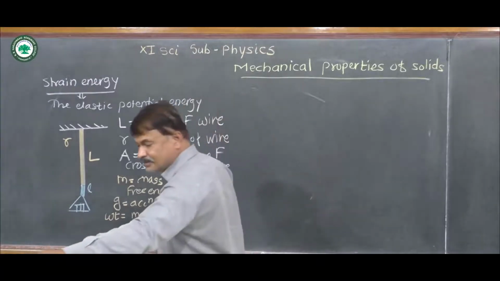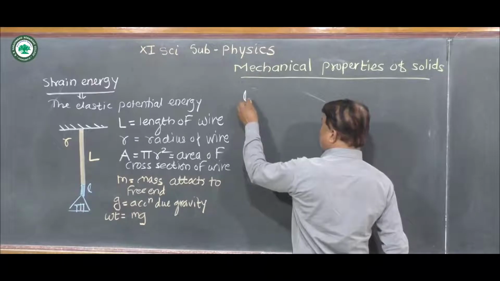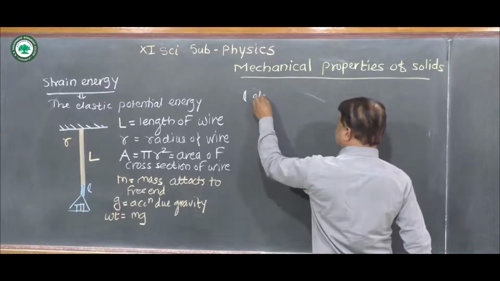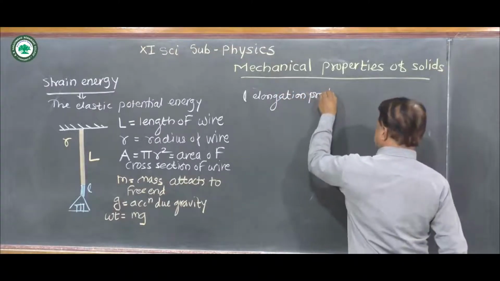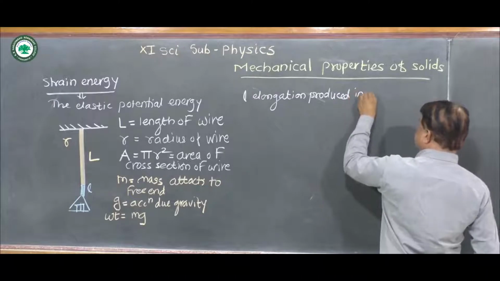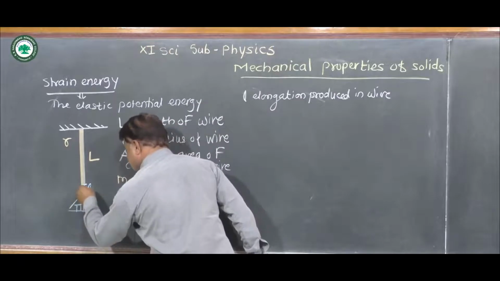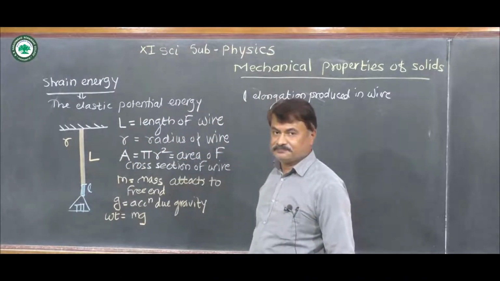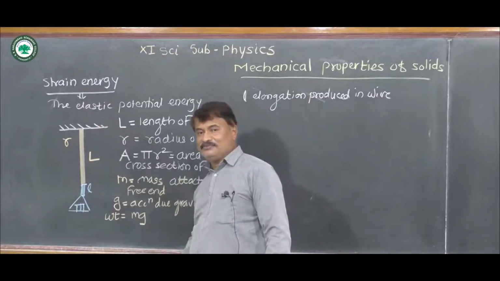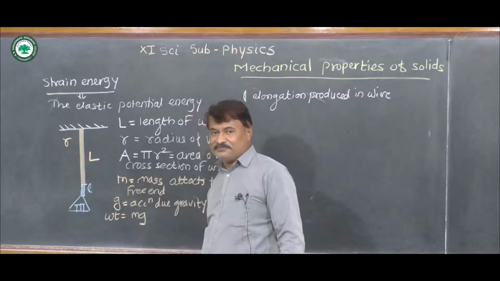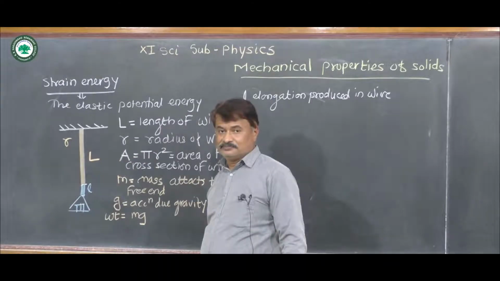So in that case, small l is the elongation produced in the wire. Small l is the elongation produced in the wire. So this distance is the elongation produced in the wire. Now here we consider a wire which is elongated. There is a change in the length. So Young's modulus is related to this.